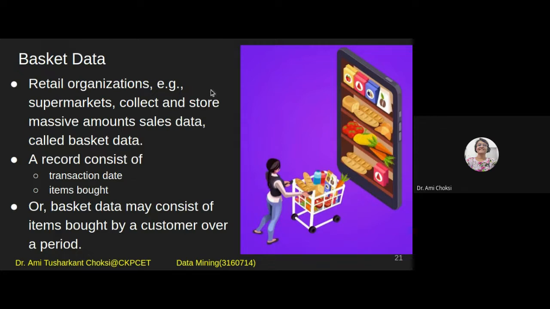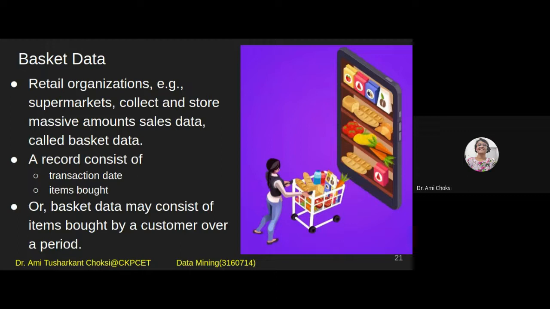So what we say is retail organizations, for example supermarkets, collect and store massive amounts of sales data called basket data. Massive amounts of data. Terabytes or petabytes of data is there, right? It is nothing like analyzing, say, 5 persons' basket data. It does not have any meaning. Too much data is there, and that we need to analyze and want to give the association.